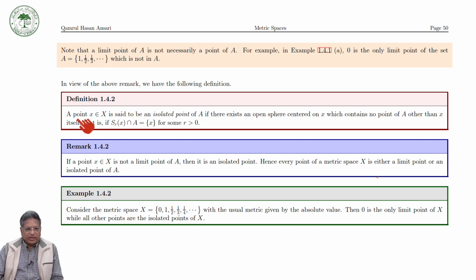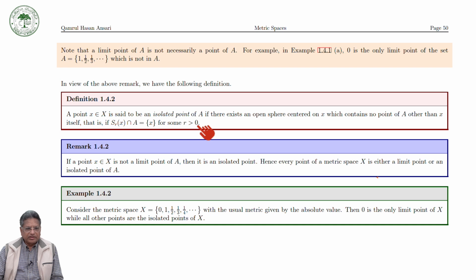A point x in the metric space X is said to be an isolated point of A if there exists an open sphere centered on x which contains no point of A other than x itself. That is, S_r(x) intersection A is equal to {x} for some r greater than 0.